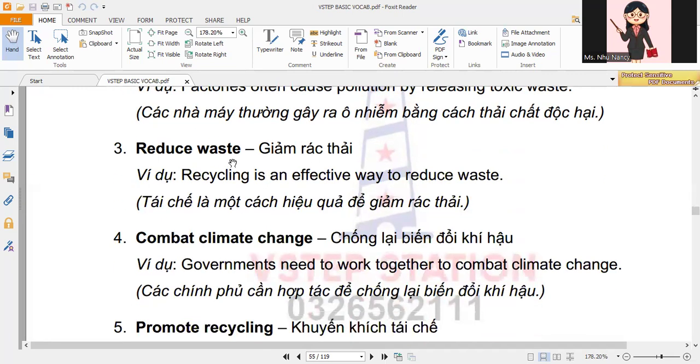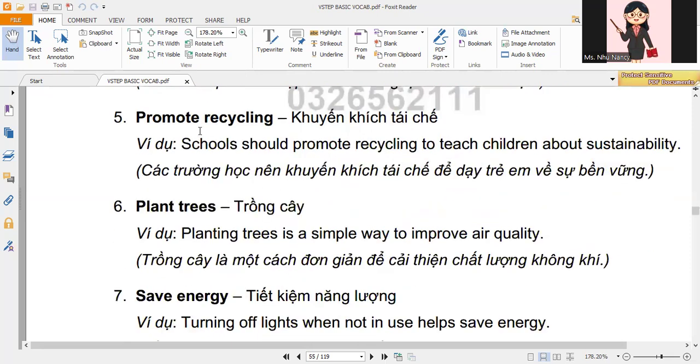3. Reduce waste. Example, recycling is an effective way to reduce waste. 4. Combat climate change. Example, governments need to work together to combat climate change. 5. Promote recycling. Example, schools should promote recycling to teach children about sustainability.